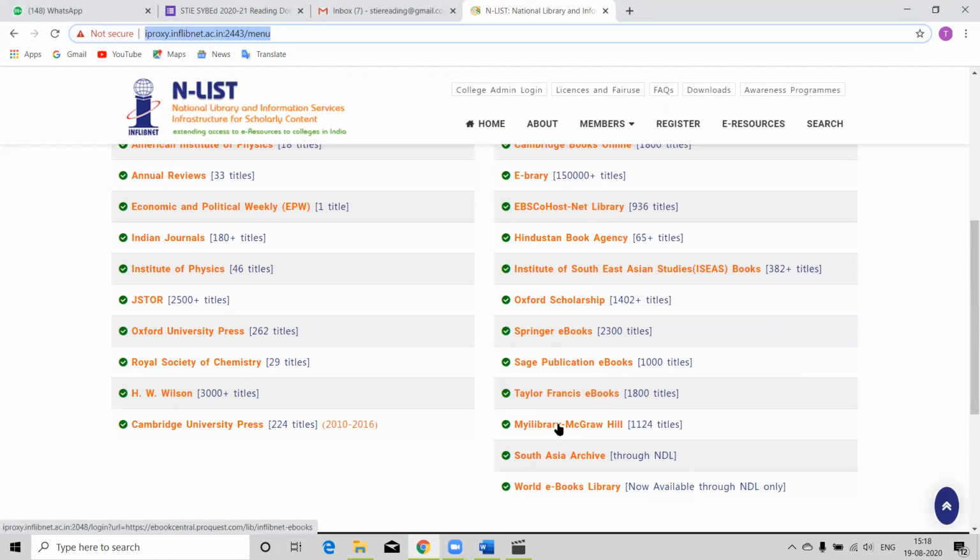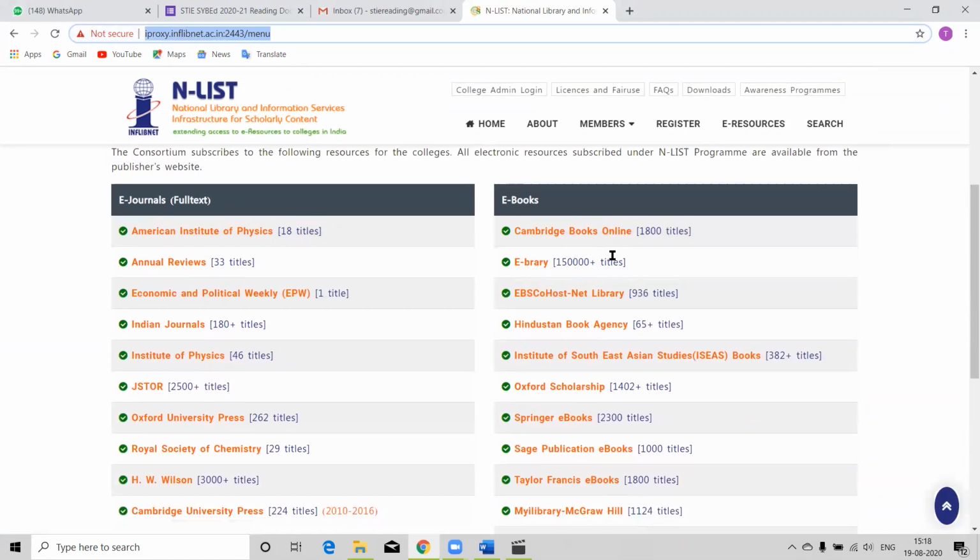All these are very scholarly, subject expert publishers. So you can imagine the vast amount of knowledge they are offering us through Enlist.